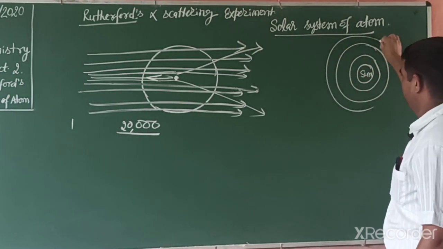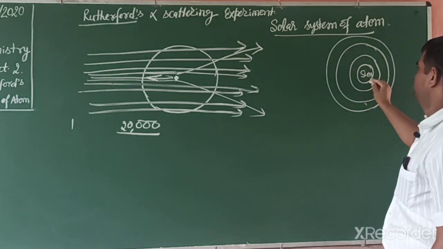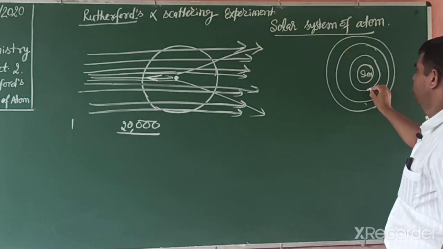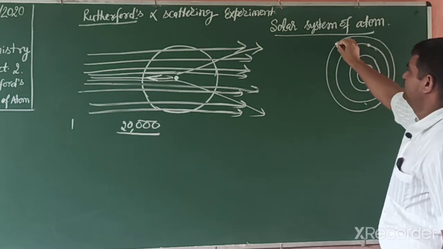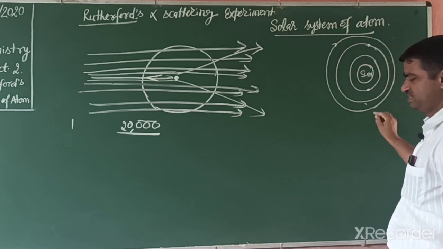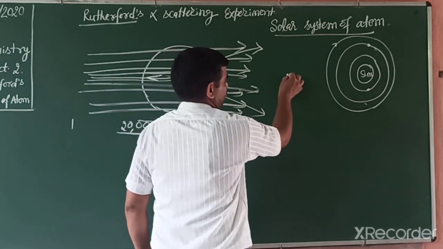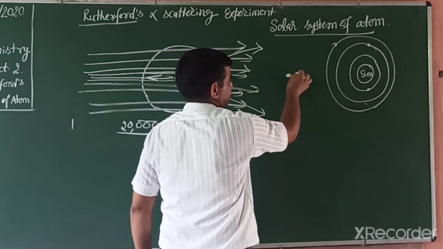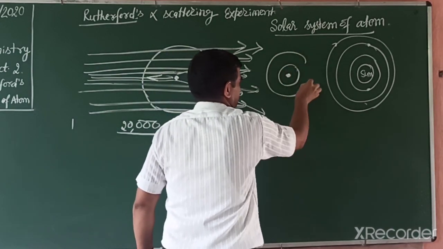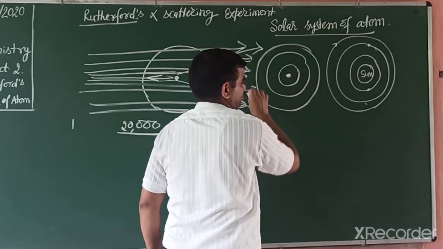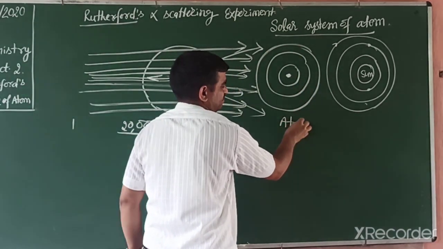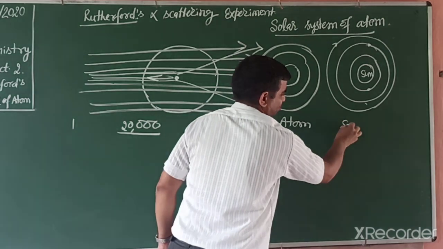This one is the solar system. So these are planets: Mercury, Venus, Earth, Mars, like this. In a similar way, in the atom also, the center has the nucleus and electrons revolve like this. So this one is the atom and this one is the solar system.